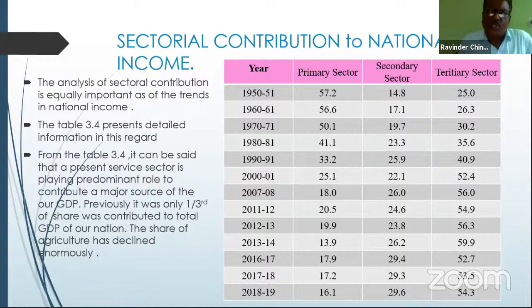It is a routine question, and very important from the short question point of view. They will ask it as a 5 marks question. It is very easy to write, easy to understand, and easy to present the answer. Nothing to worry. Sectoral contribution means sector-wise contribution to national income: primary sector, secondary sector and tertiary sector, the 3 sectors of the economy. How much national income comes from the primary sector, how much is provided by the second sector, and what is the contribution of the third sector?